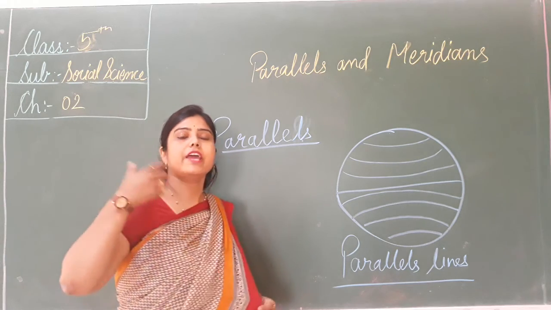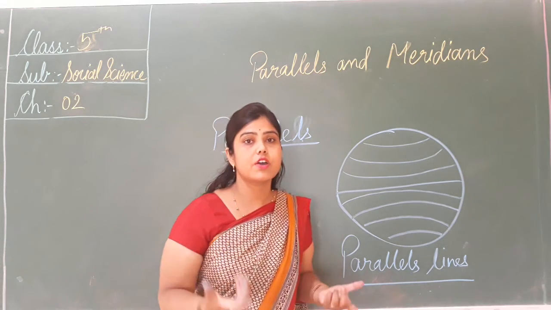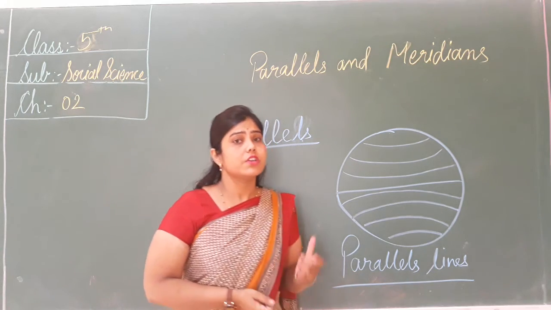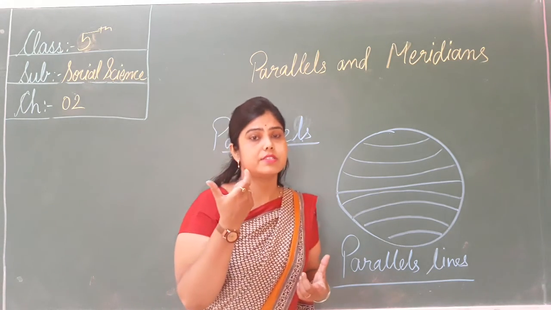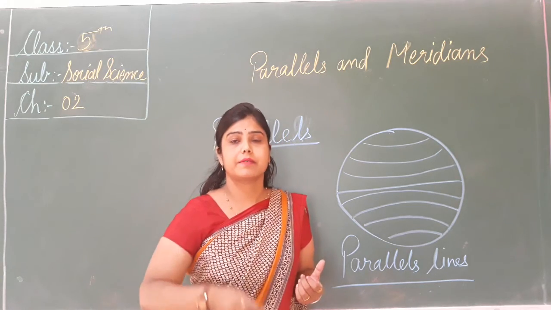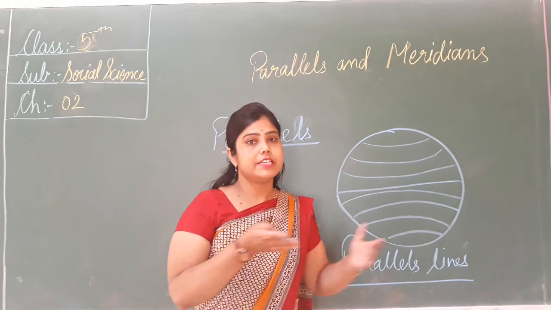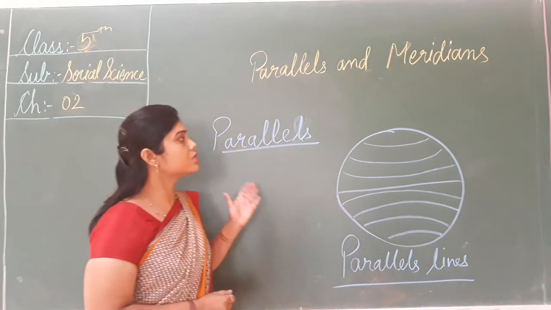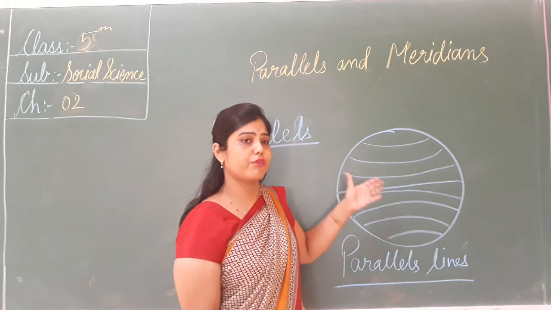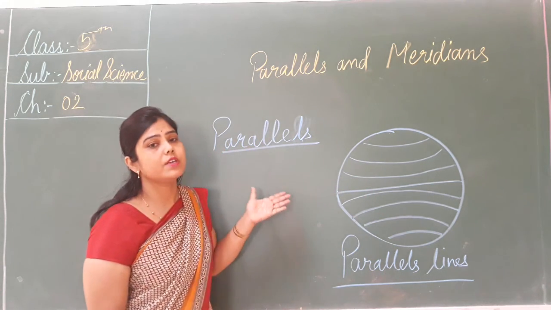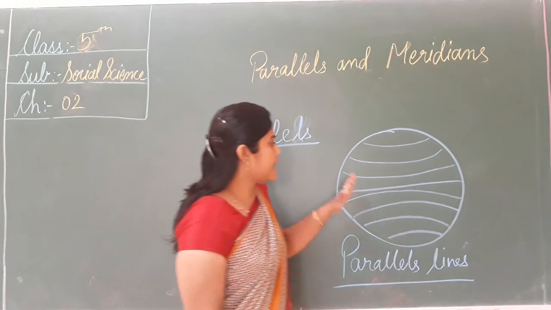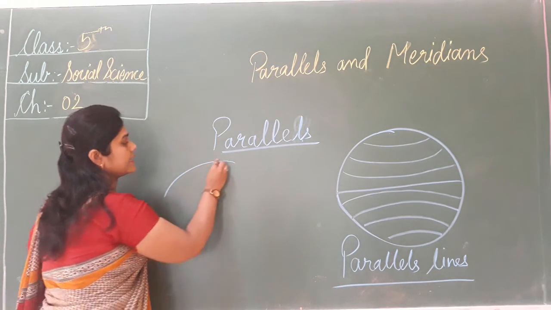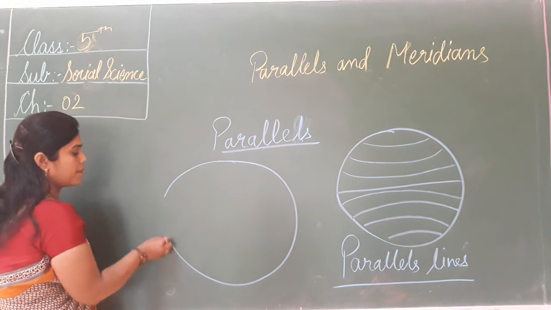अगर कोई आपसे कोई एड्रेस पूछता है चिल्ड्रंस, वेयर इज योर एड्रेस, and somebody asks you to find the other address, so you give the reference. What reference you give? जैसे behind the lake, lake के पीछे है ना, and near the school, school के पास में. So these are the reference. Likewise, to find the location of places on earth, we need certain imaginary lines, that is called the parallel or the meridian.